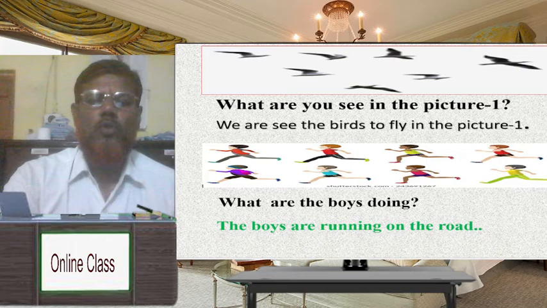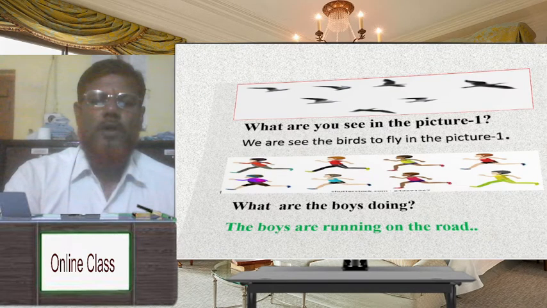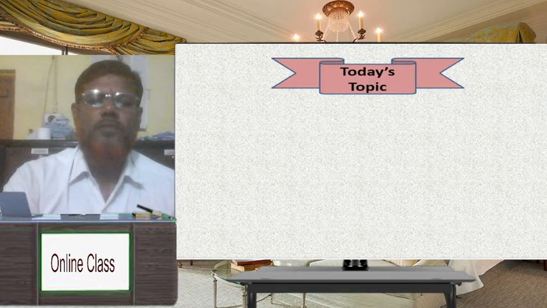Have you understood? Birds are flying and the boys are running. Dear student, today's topic is present continuous tense.